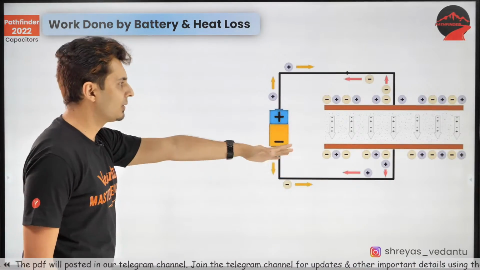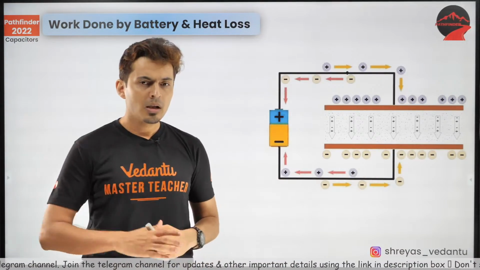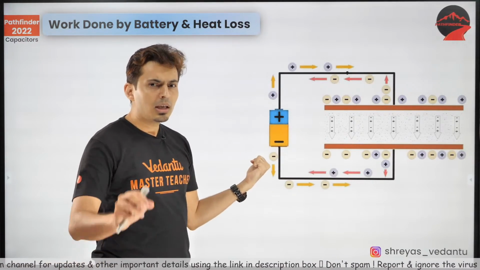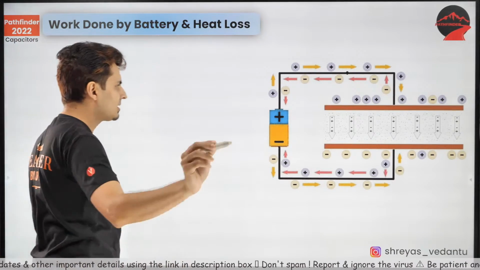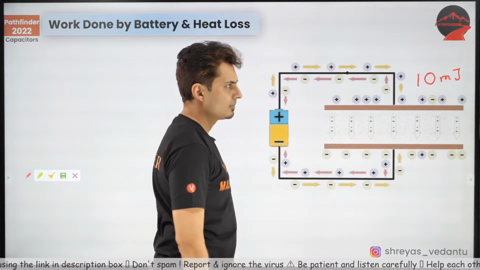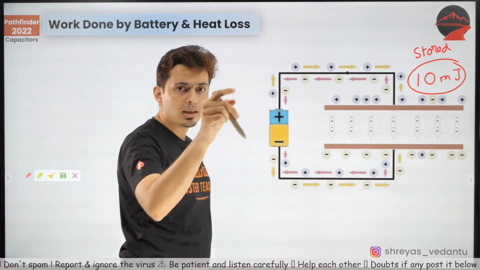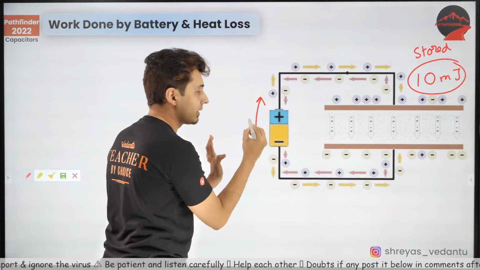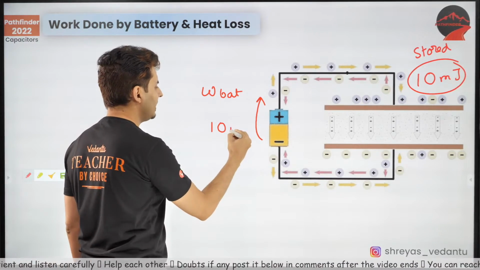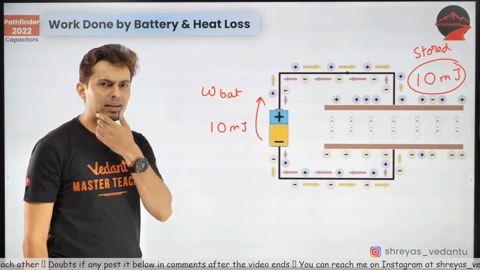Now this is the most important concept. Work done by battery, energy lost, and all that. See, when I tell you that a capacitor stores energy when you connect a battery, imagine this capacitor stored, for example, 10 millijoules of energy. This 10 millijoules of energy was stored in the capacitor. Do you think this battery will do work? And will that work done by that battery be more than 10 millijoules, less than 10 millijoules, or equal to 10 millijoules?